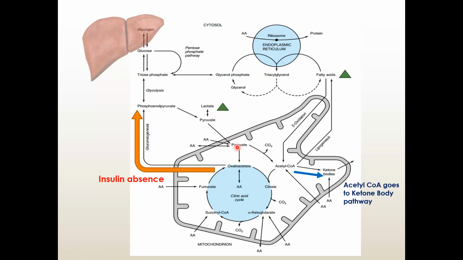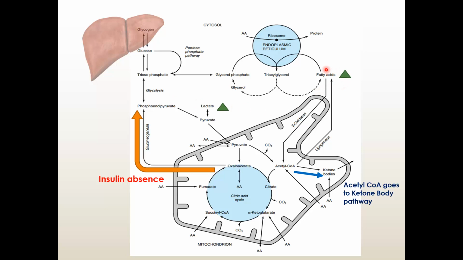And from there pyruvate goes inside, and the oxaloacetate usually goes into the Krebs cycle, but in absence of insulin it goes into the gluconeogenesis pathway. So there is a high amount of oxaloacetate converted in this way. The Krebs cycle requires insulin, but in absence of insulin and in presence of high glucagon, it goes this way. So more and more glucose is produced and hyperglycemia occurs, that we discussed in the last slide.